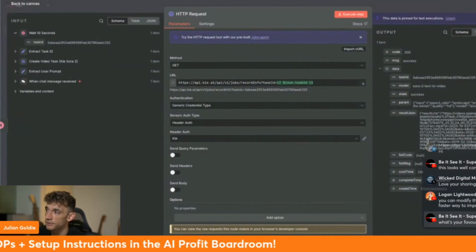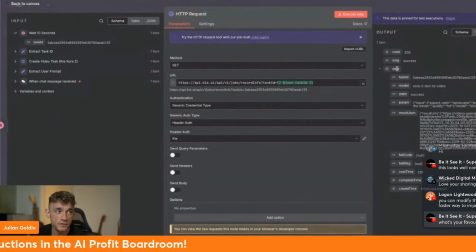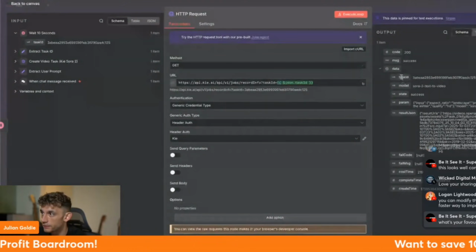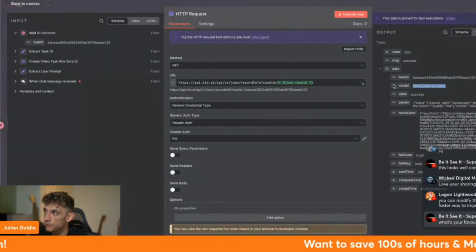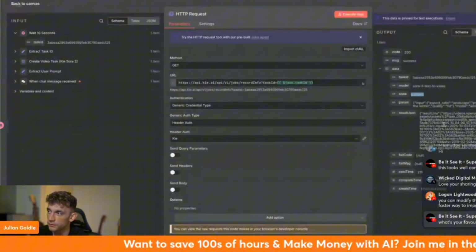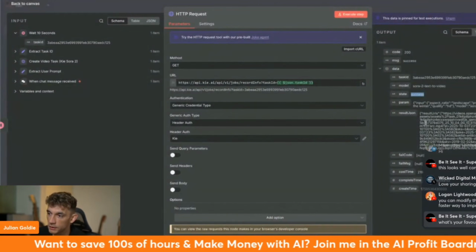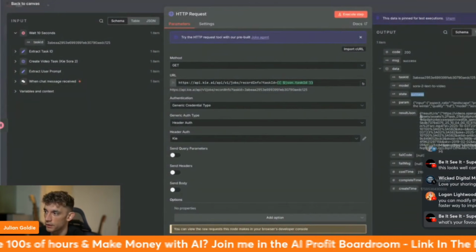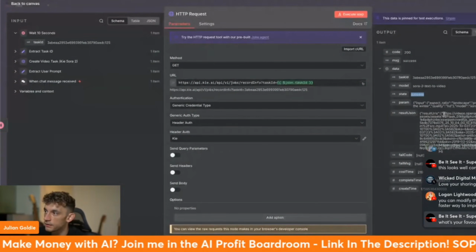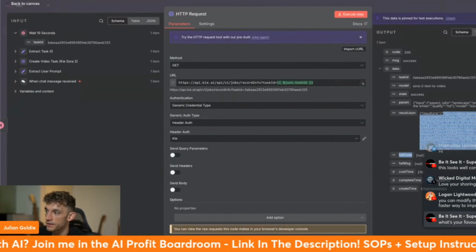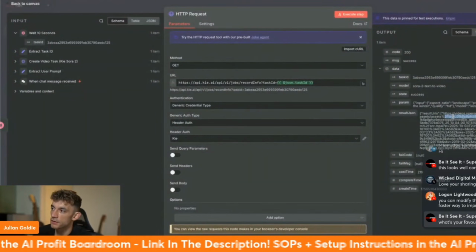Now you can see on the right-hand side, you've got the code, the message, the data, etc. And inside this, you can see that we've used text-to-video, state is success. Bear in mind, sometimes that does fail, so just be wary of that, especially when the API's just come out and it's all crazy and everyone's using it. And then you can see the video extracted right here, okay? So you've got the video URL here.